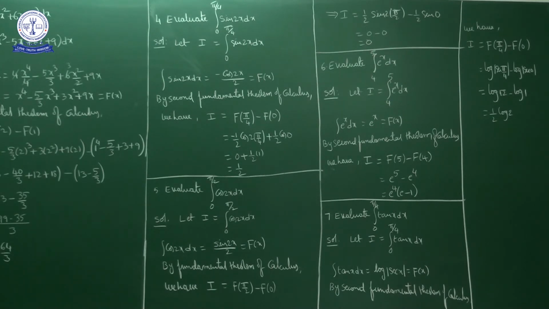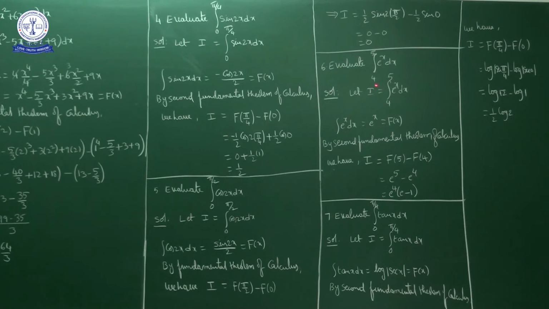Evaluate integral 4 to 5 e power x dx. I is equal to integral 4 to 5 e power x dx. First of all, I will calculate the indefinite integration of e power x dx. So e power x integration is what? E power x. Okay, that is capital F of x. By the second fundamental theorem of integral calculus, what is I? I is equal to F of upper limit minus F of lower limit.